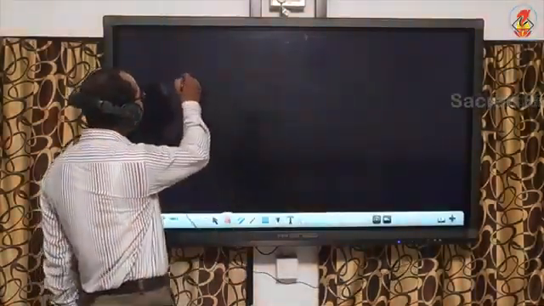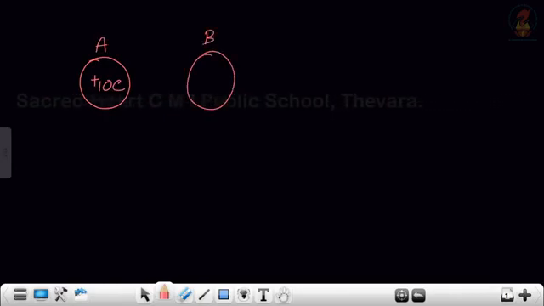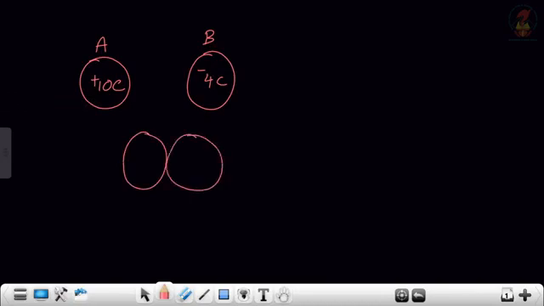I take two spheres. This sphere has a charge of plus 10 coulomb, and I take another sphere which has a charge of minus 4 coulomb. When we touch these two metal spheres, what will happen?